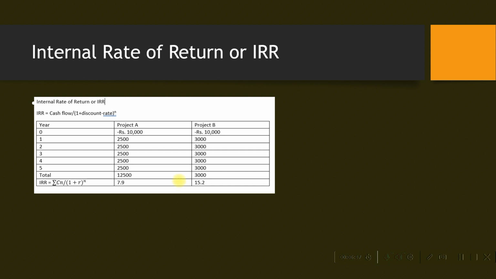If the cost of capital or the threshold is kept as 10, then project A is rejected because its IRR is only 7.9, and project B is approved. That is what internal rate of return or IRR calculations are.